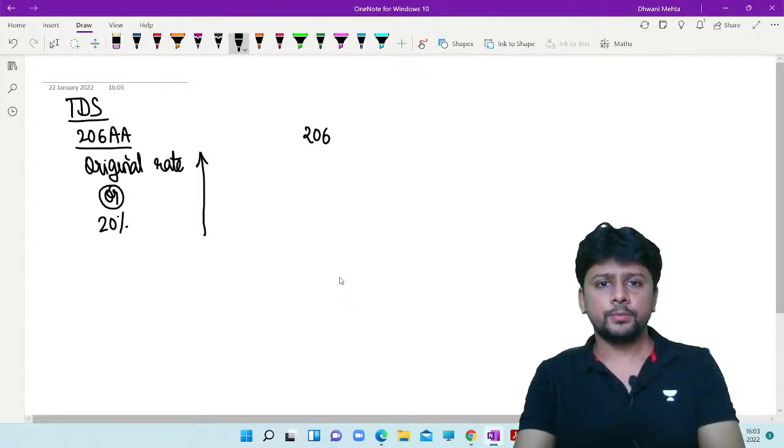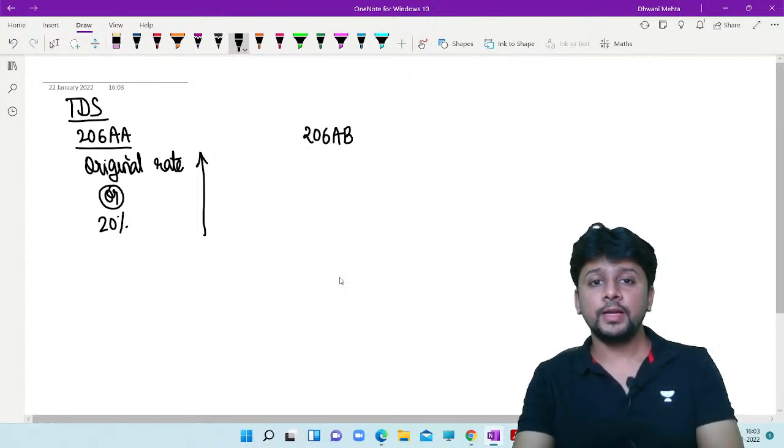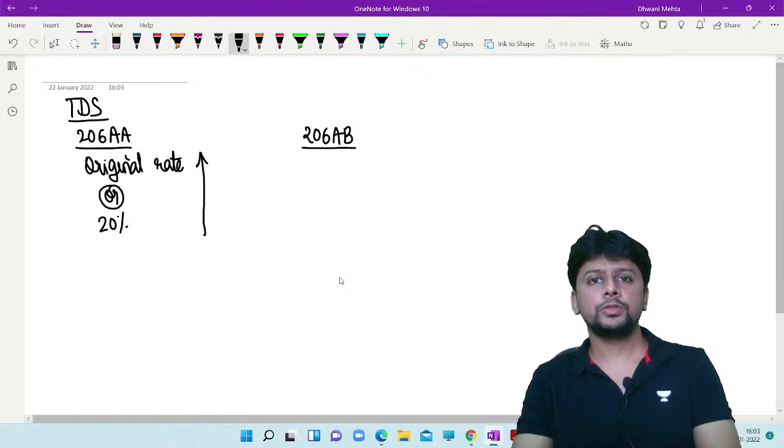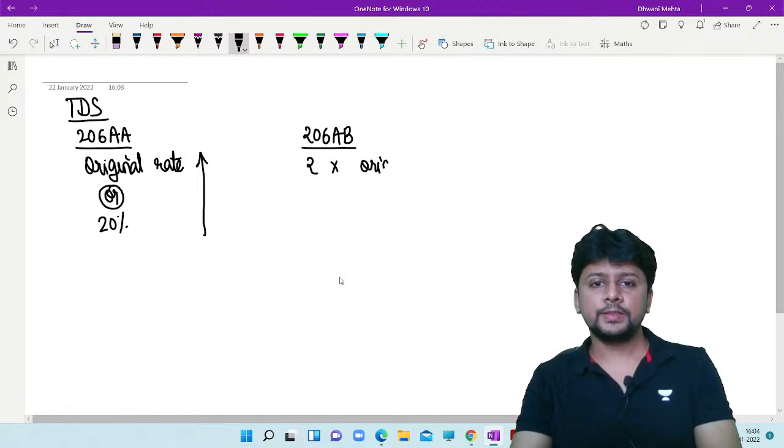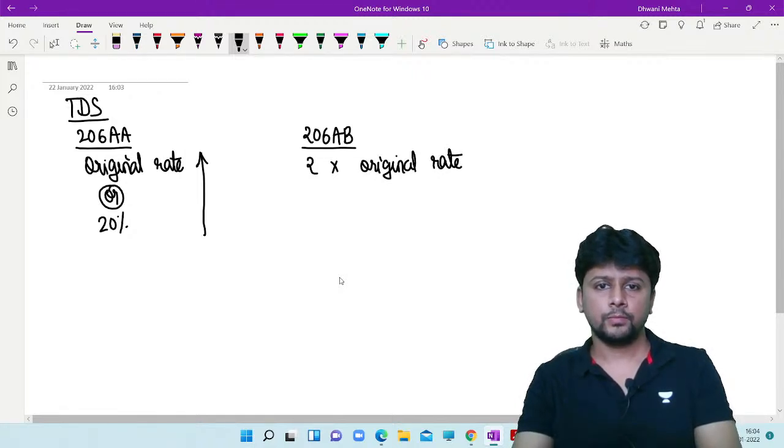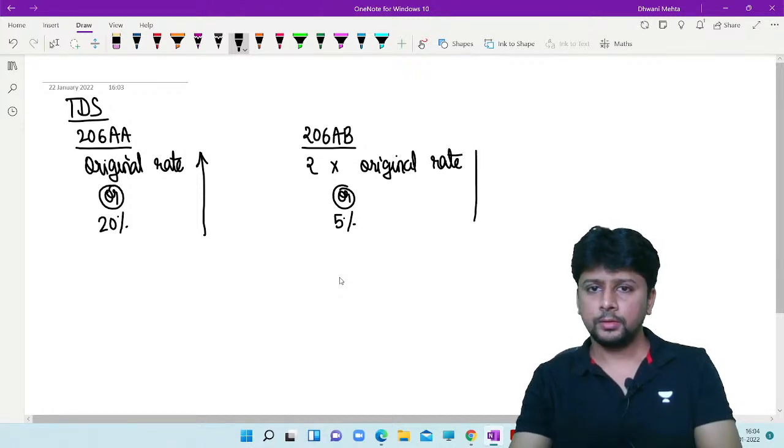If you do not file return of income, then 206AB comes into picture, and 206AB says twice the original rate or 5%, whichever is higher.